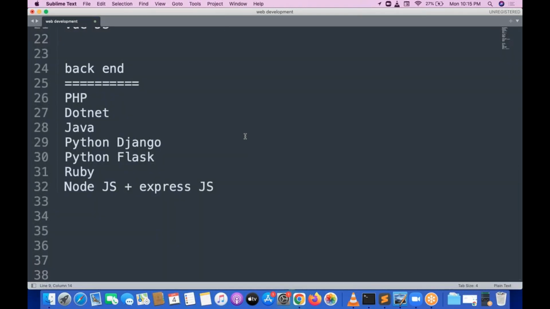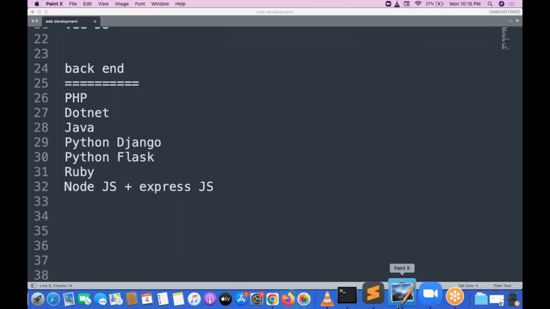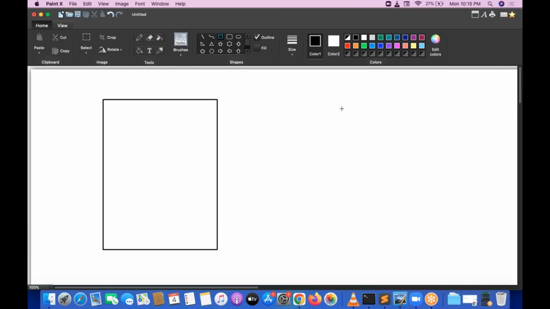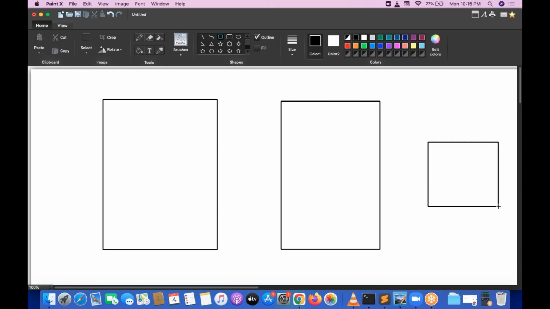Let me give one simple architecture. What is web development? How is this going to work? A simple diagram I'm going to design. So this is the part of the front end. Let me draw the thick one. This is the part of the front end we are going with, and this is the part of the back end we are going with. And somewhere we will be having some database. So in front-end technical skills, let me take a bigger one. Front-end, this is back-end.